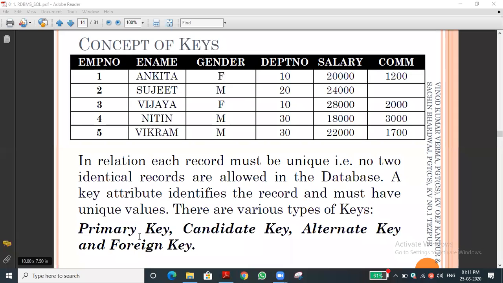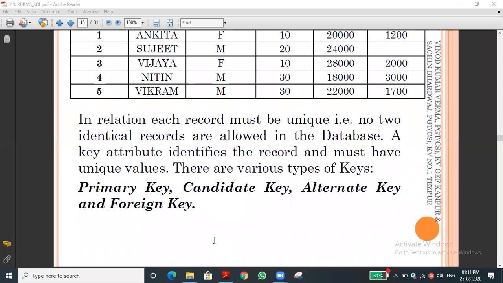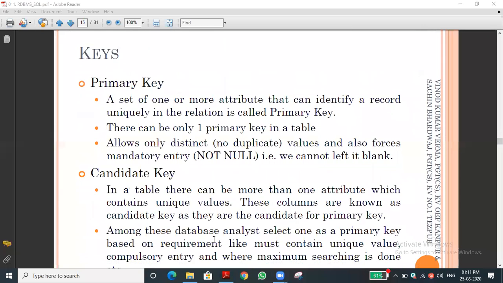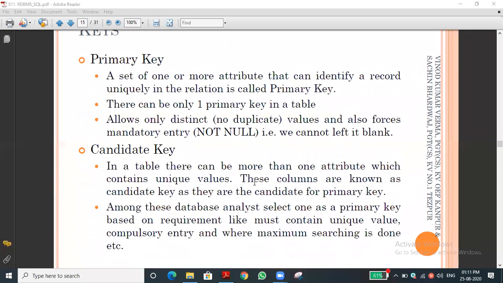So we discussed four types of keys: primary key, candidate key, alternate key, and foreign key. Let me show some basic definitions. If you understand from these, it will give more clarity. It was already in your 11th standard book, students. Refer to your 11th standard book; it is the same concept.